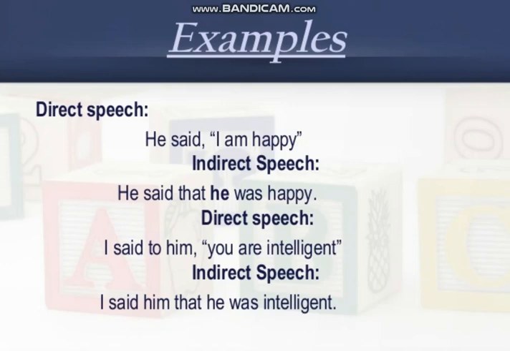And whenever we are having third person pronoun in the reported speech, then it would remain the same because the third formula is no change, so it would not be changed. Like if the sentence would be like this, he said he is happy, we would write the same sentence, he said that he was happy. So the pronoun or the subject of the reported speech would remain the same if it is third person singular or third person plural pronoun. Hope this lecture would be clear to you.